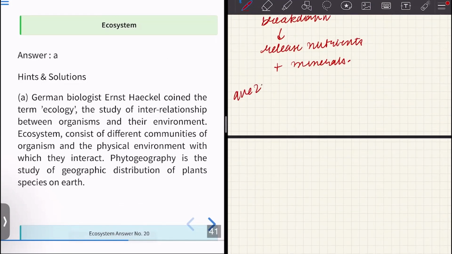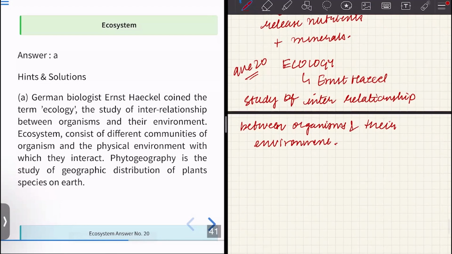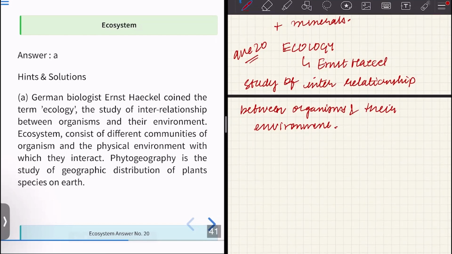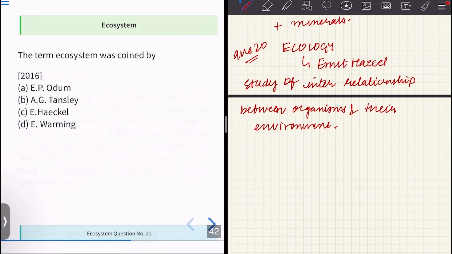Question number 20. Who gave the term ecology? It is Ernst Haeckel. He gave the term ecology, and the definition is: ecology is the study of interrelationship between organisms and environment. Ecosystem consists of different communities of organisms and the physical environment with which they interact. Phytogeography is the study of geographic distribution of species on Earth. So we have option A as the correct one.